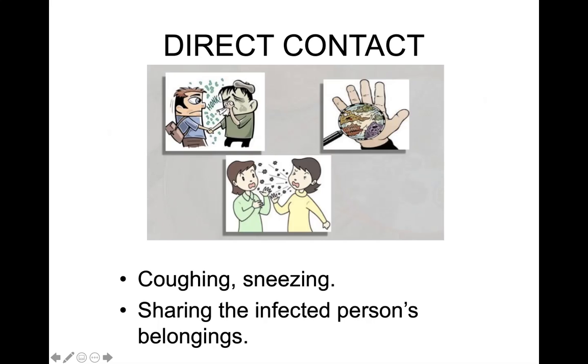Now let's see how the communicable diseases are spread through direct contact. Diseases like ringworm, chickenpox, measles, and the common cold spread by touching an infected person directly, like shaking hands, or by using the items that have been used by the infected person. When you're coughing or sneezing without covering your mouth and nose, the disease may enter the air and spread. Germs pass from one person to another person in this way.